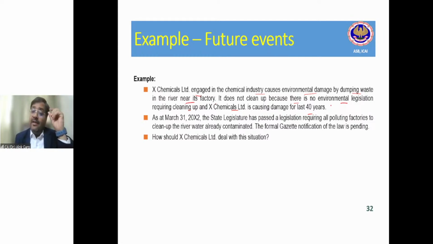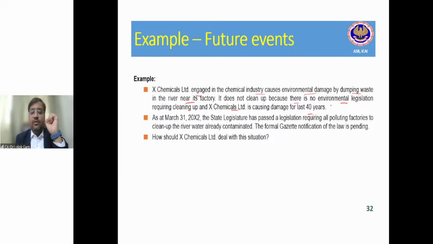And X Limited is not cleaning up and is dumping the waste for the last 40 years. It means the constructive obligation is also not there. They do not have any published policy. Probably if they had a published policy, the auditor may force them to create a provision, as per compliance with the standard.